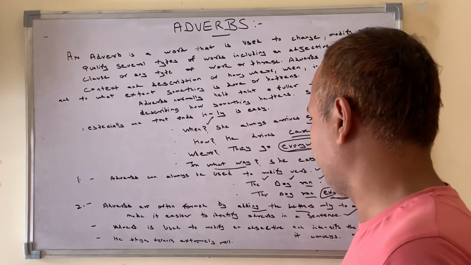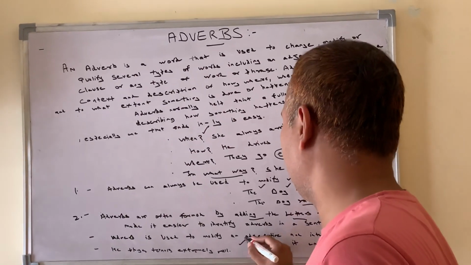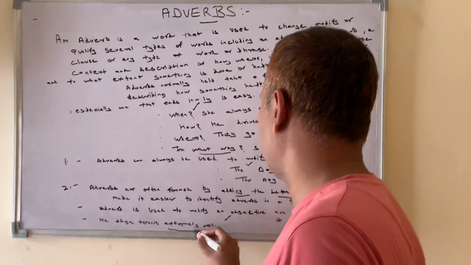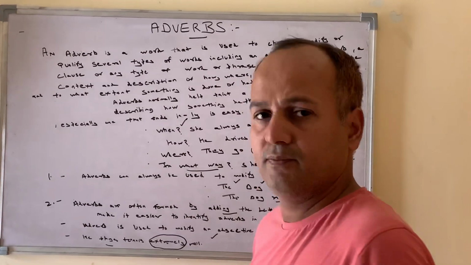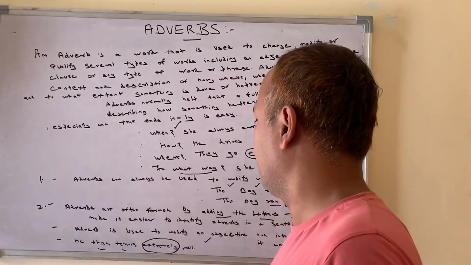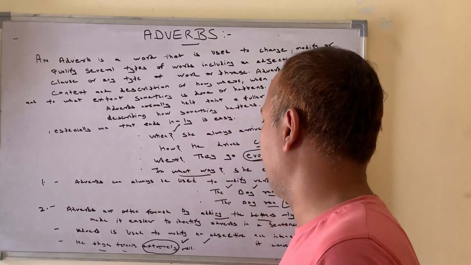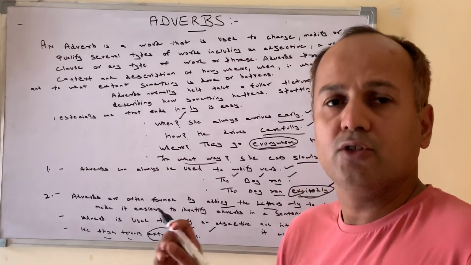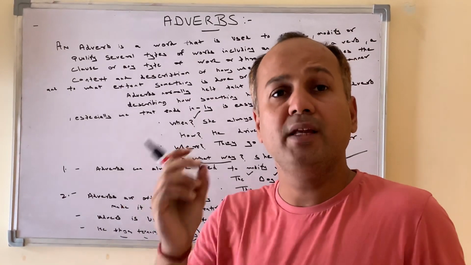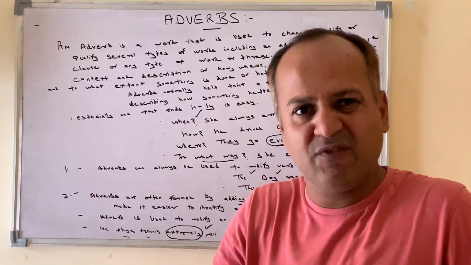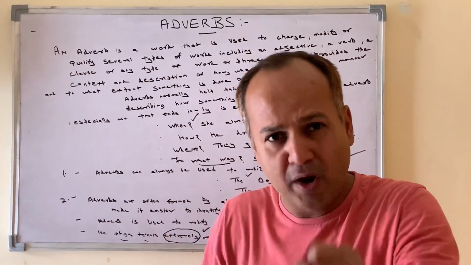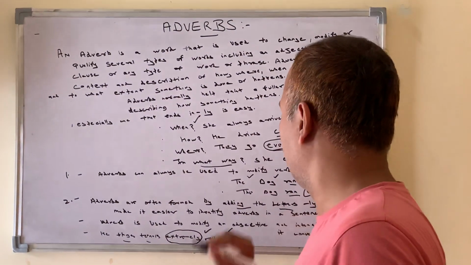Third point. For example, he plays tennis extremely well. He plays. Plays here is the verb. Tennis. He plays extremely. How does he play? Extremely well. So it has modified. Extremely here has added ly to intensify, to tell its quality.